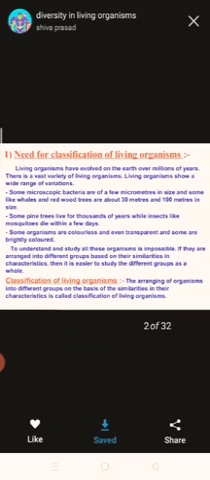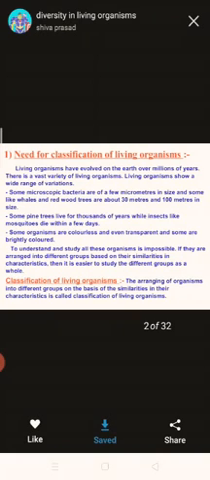Some microscopic bacteria are of a few micrometers in size, and some, like whales and redwood trees, are about 30 meters and 100 meters in size. Some pine trees live for thousands of years, while insects like mosquitoes die within a few days. Some organisms are colorless and even transparent, and some are brightly colored.